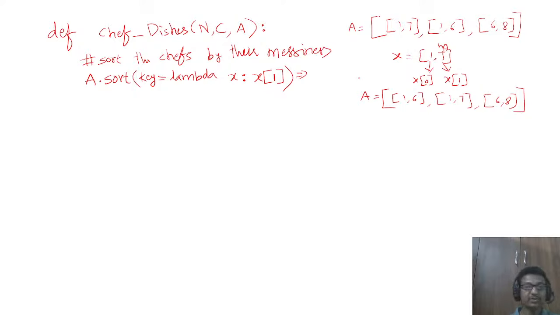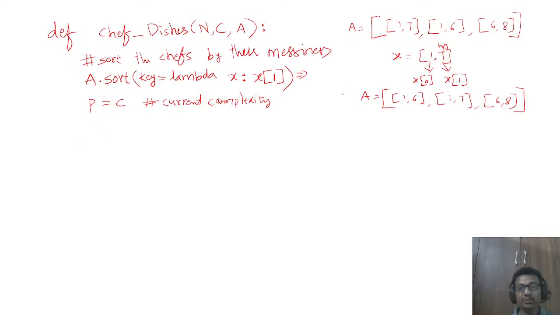Once you got this sorted list, you need to find out the current complexity. That is nothing but p is equal to c. Initial complexity is given, so we assign it to current complexity. We understand that p indicates the current complexity. Since we have not started, initial complexity becomes the current complexity.